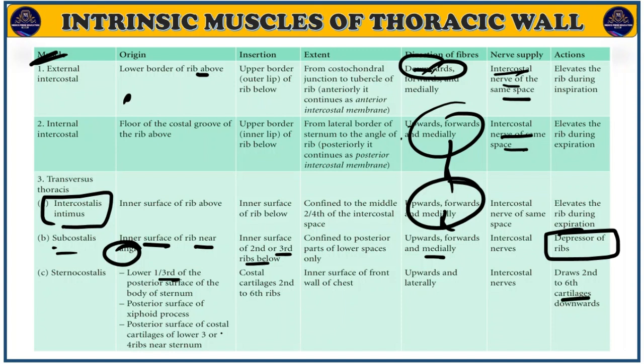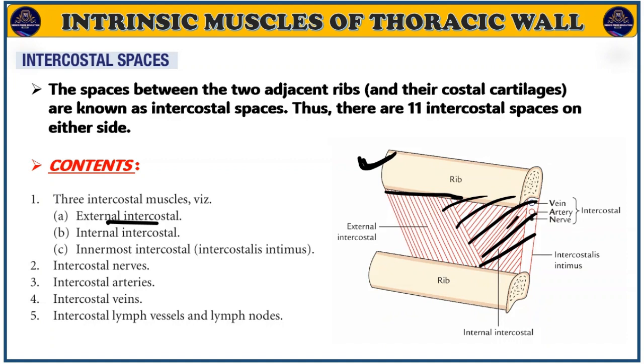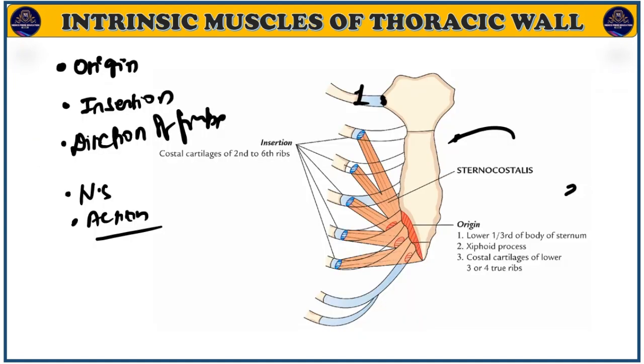And which muscle draws the second to sixth cartilage downward? Sternocostalis. So this is the action here. The main action is of the external intercostal and internal intercostal muscles, basically their role in expiration and inspiration. Okay, so this is all about the internal intercostal muscle.